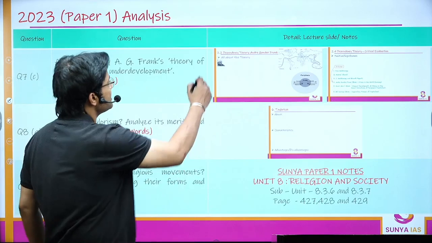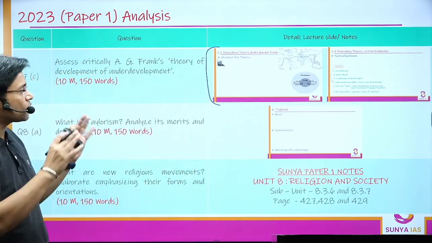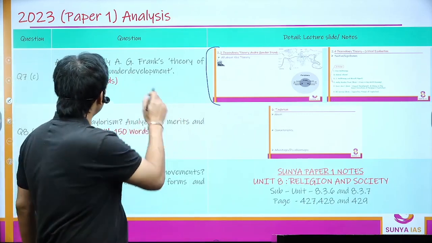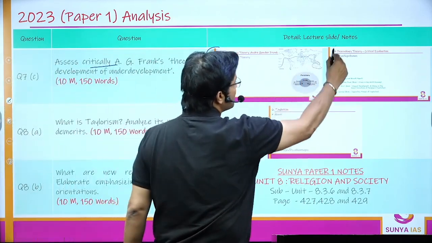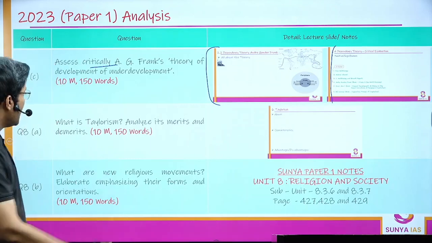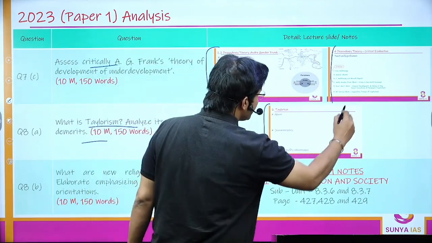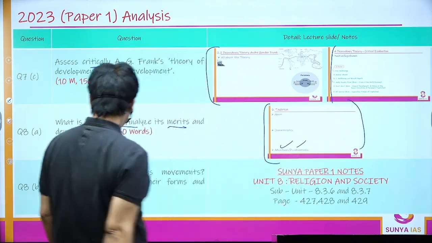Again, I've discussed a lot with respect to Andre Gunder Frank's dependency theory, where I talked about the core and peripheral countries. Critically, I've talked about the positives as well as the negatives of that particular theory. Again, what is Taylorism? Analyze its merits and demerits. Again, you can see the screenshot. I've talked about Taylorism, its advantages as well as disadvantages.